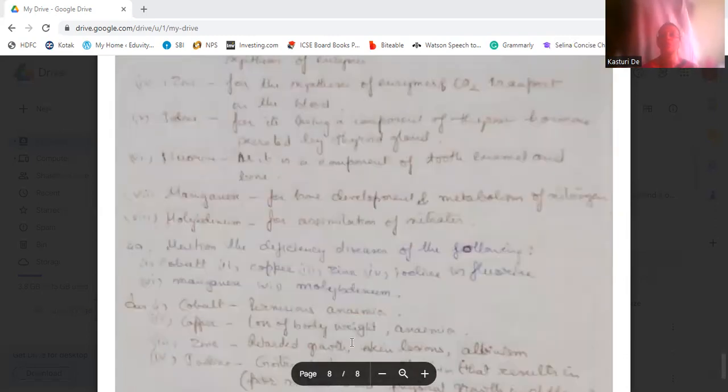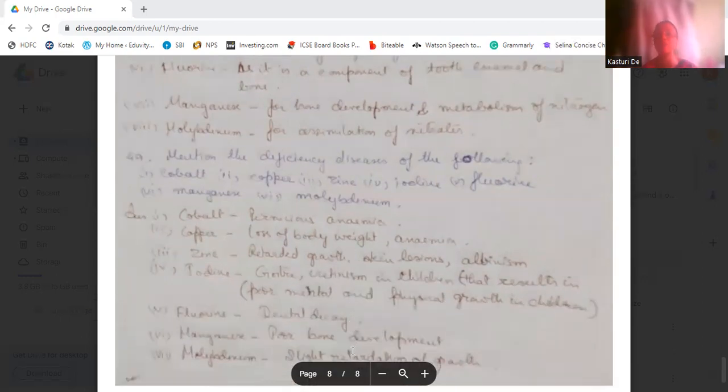So fluorine, as it is a component of tooth enamel and bones, fluorine is required. The manganese for bone development and metabolism of nitrogen. For metabolism of nitrogen and for bone development, manganese is required. Molybdenum is required for assimilation of nitrates. Okay. Now mention the deficiency diseases of the following.